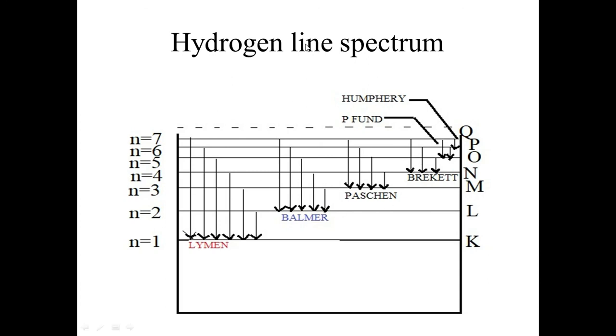So basically in a hydrogen line spectra, there are six types of series we obtain: Lyman, Balmer, Paschen, Brackett, Pfund and Humphrey. Basically these are the six types of spectral series we obtain. Each spectral series contains several spectral lines. This is your first spectral line.